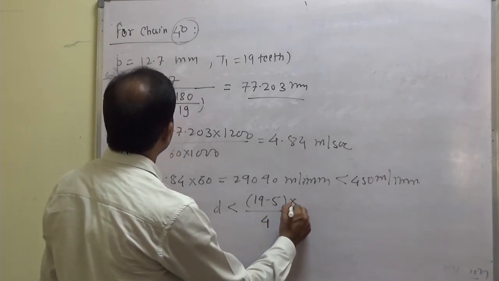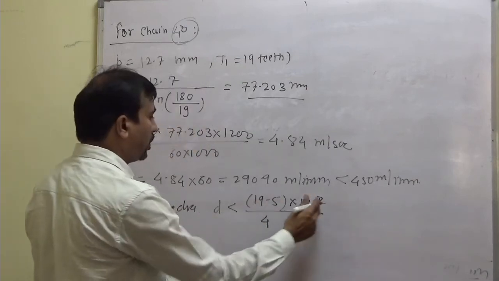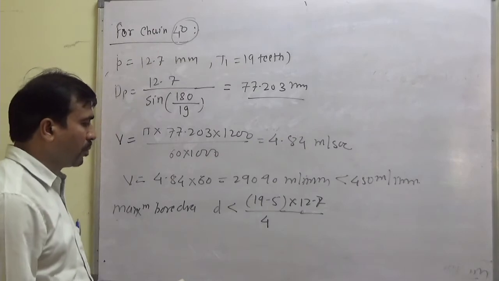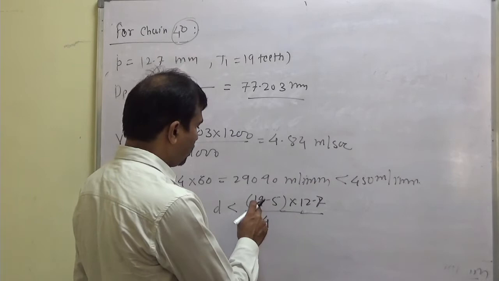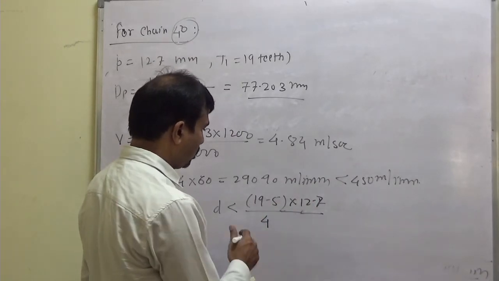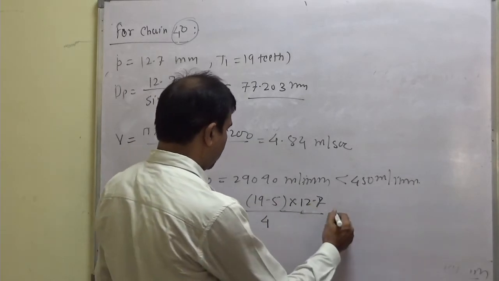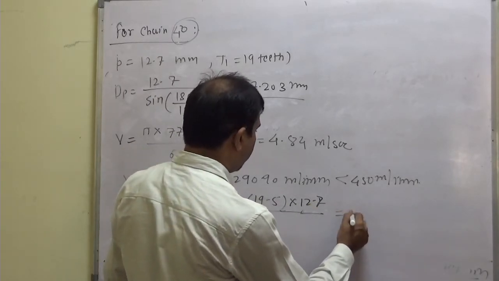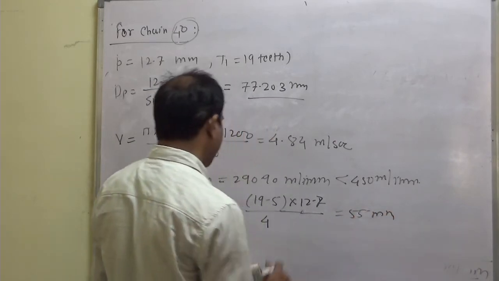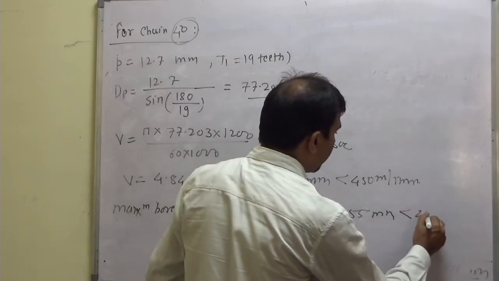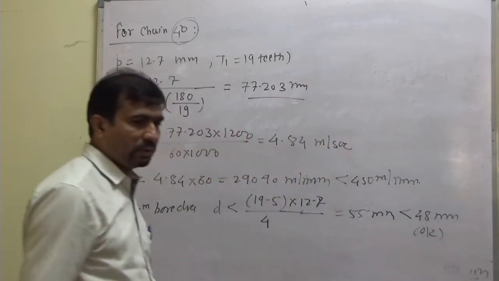Pitch is 12.7. 19 minus 5 into 12.7 upon 4. So it will come out to be something, 55 or so. So maximum permissible bore diameter is 55 mm, which is greater than 48 mm. So the condition is okay, that means we can use this.